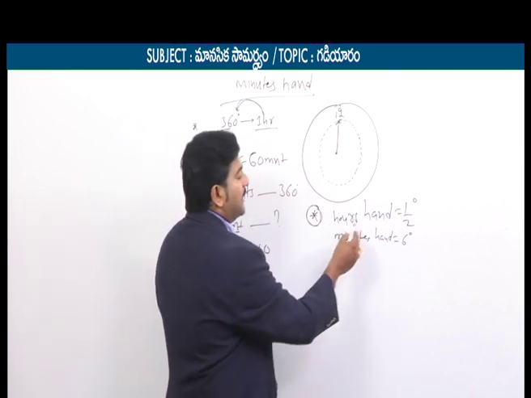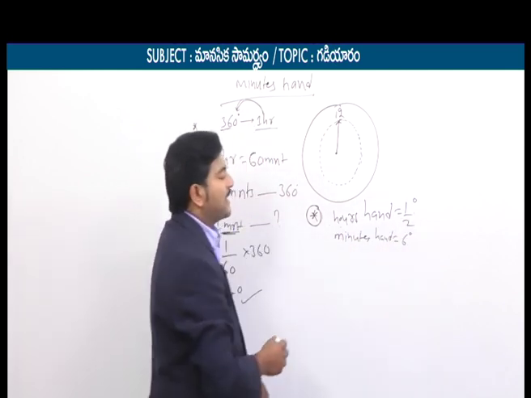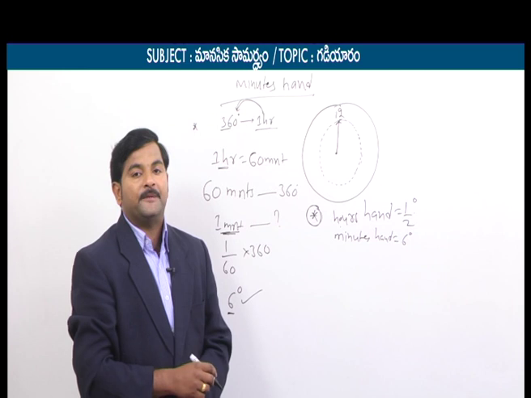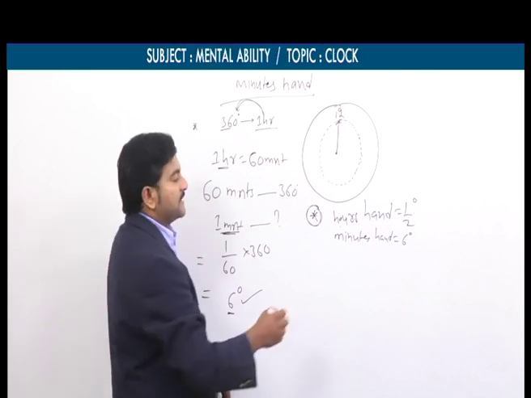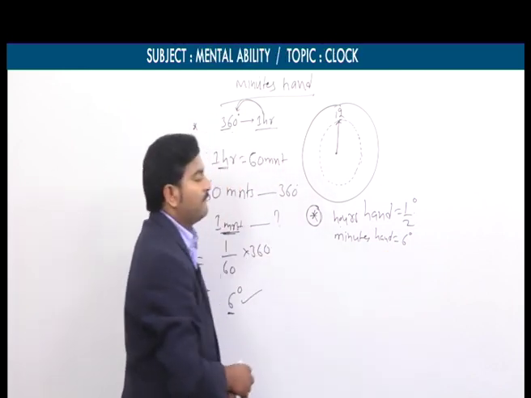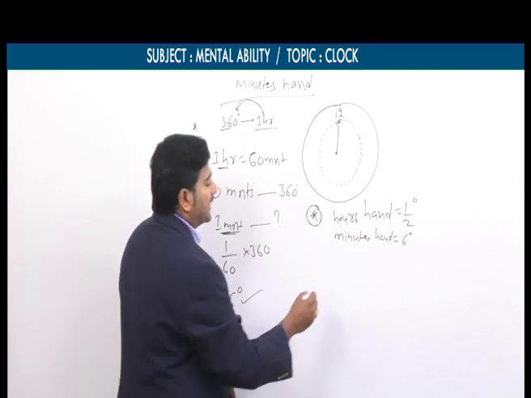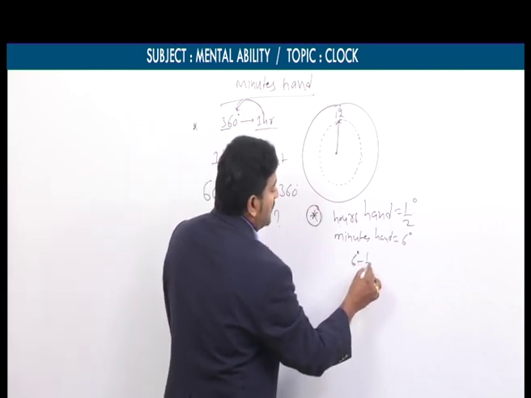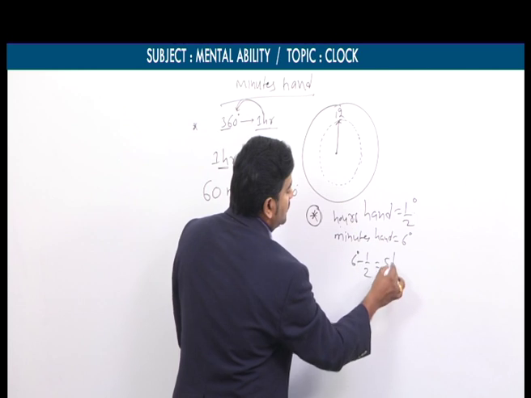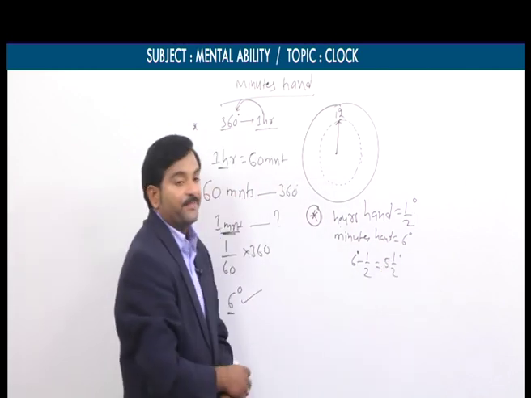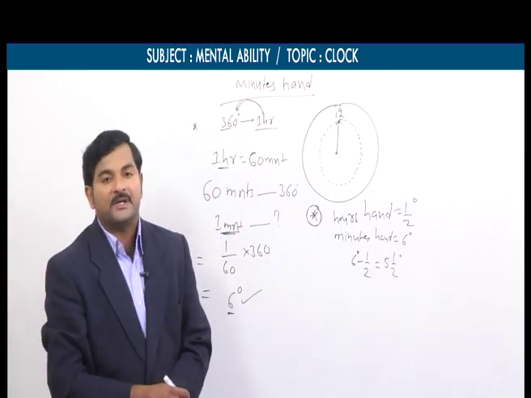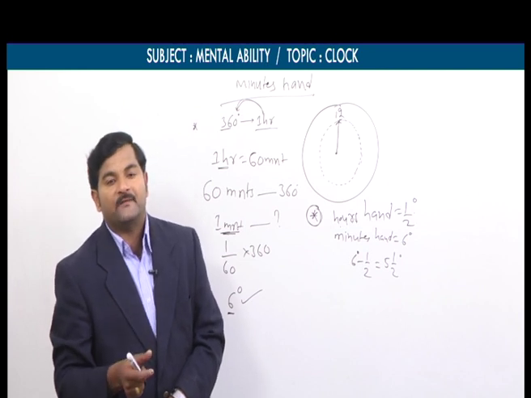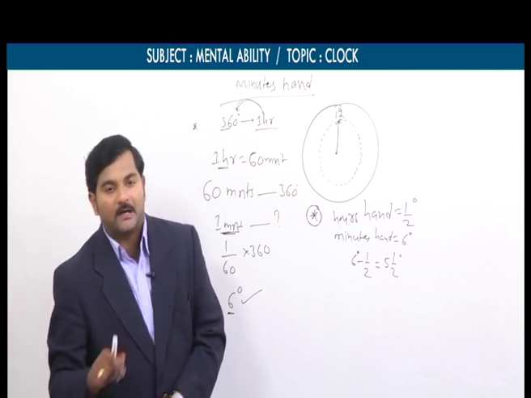If you take this difference, 6 degrees minus half a degree, it equals 5.5 degrees. This 5.5 degrees is said to be the relative speed of the 2 hands in a clock.